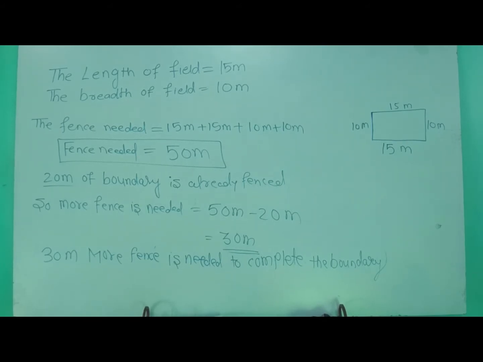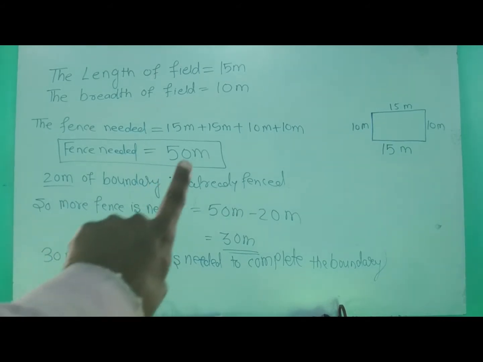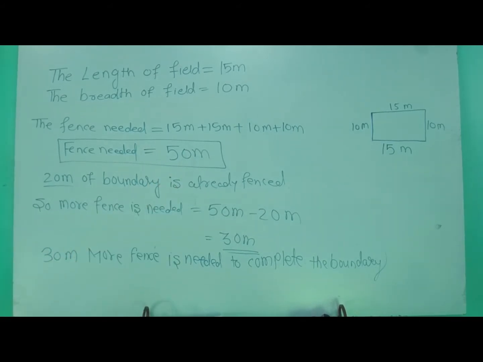So first of all we have to find the total length of boundary, that means the total length of closed boundary, that is equal to the fence needed. ठीक है. So what I have done here, the fence needed is equal to the total length of the closed boundary. That means I will add all the sides and I will get the 50 meter. And this one thing is given: the 20 meter boundary is already fenced. मतलब 20 meter पहले से close किया हुआ है.